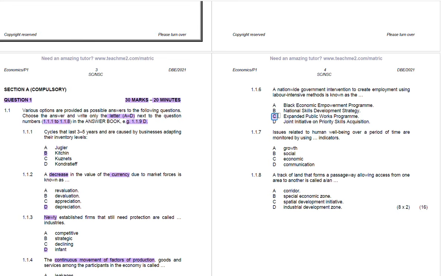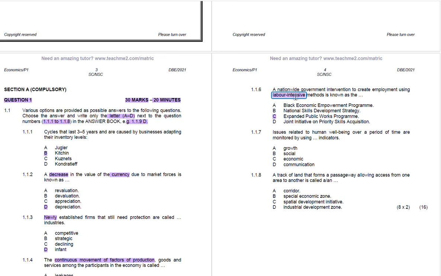The reason is that a nationwide government intervention to create employment using labor intensive methods is known as the Expanded Public Works Program, which you normally call EPWP. So you see people on the road collecting dustbins or cleaning the road and all of that.